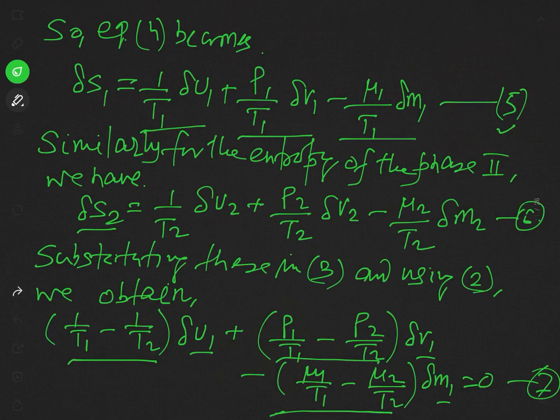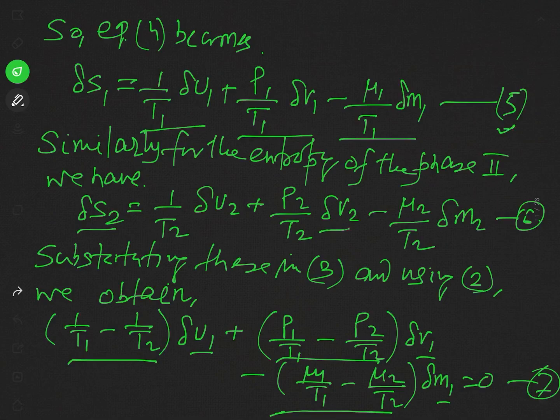So delta S2 in the light of equation 5 can be written as 1 over T2 delta U2 plus P2 over T2 delta V2 minus mu2 over T2 delta M2, and say this is equation 6.